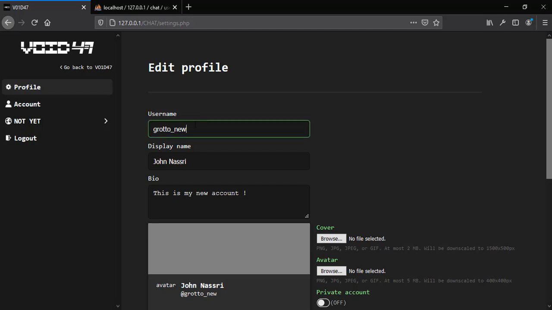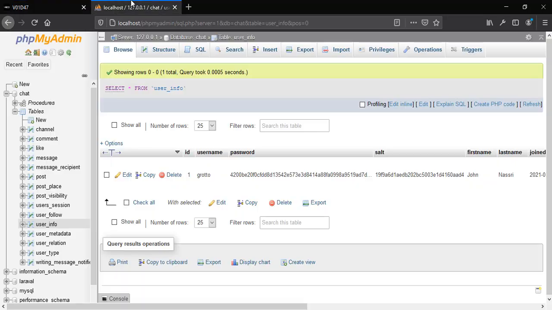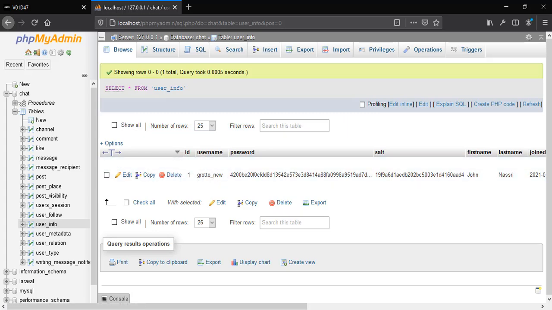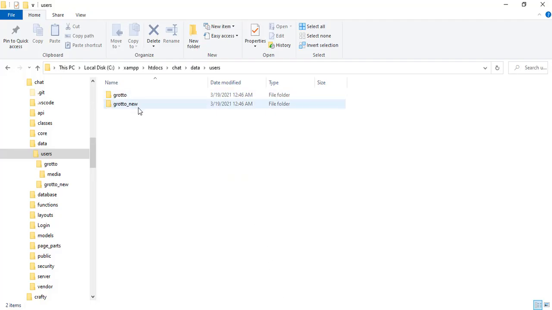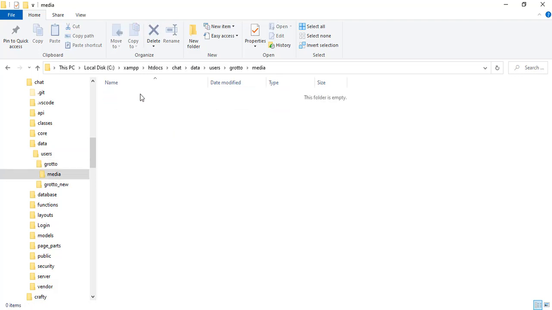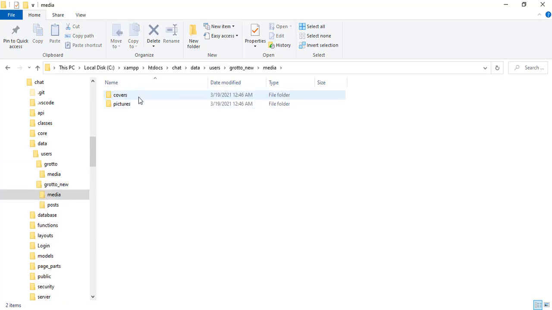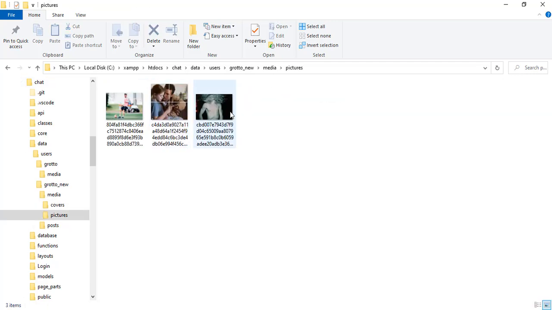Now we have this new username or new account. Let's go to our database and refresh, and as you can see we have this new username. Let's go back here, and as you can see we have this new folder right here, and basically we need to delete this, I think. Yeah, so we delete all of its content and paste it right here. As you can see we have all the data kept here, right?